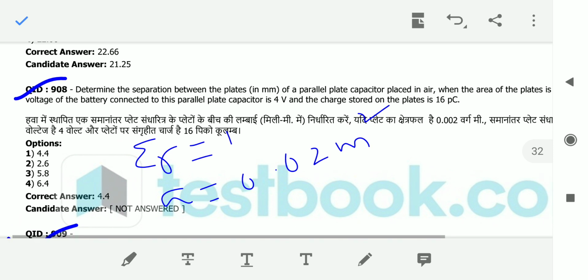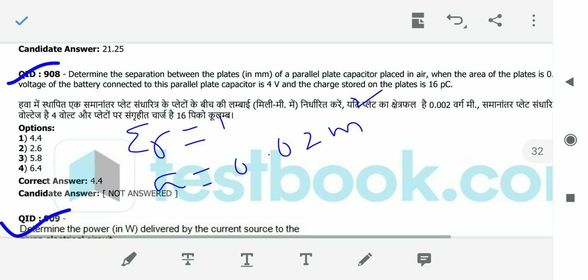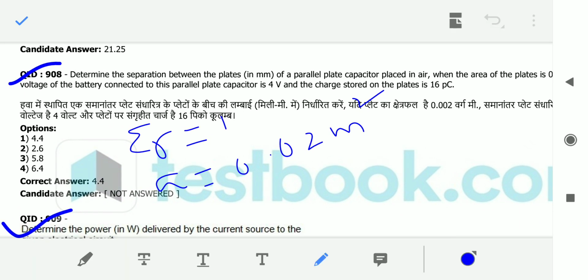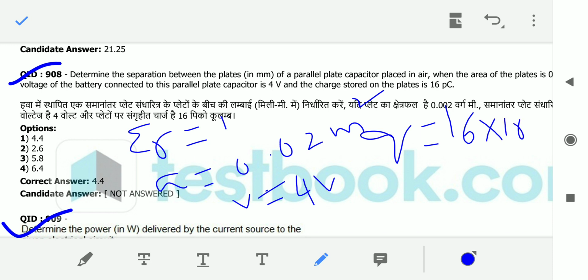Next, the voltage of the battery connected to the parallel plate capacitor, V is equal to 4 volts. And the charge stored on the plates is Q equal to 16 picocoulombs, that means 16 into 10 power minus 12 coulombs, not farads. Then what he is asking is to calculate the value of D.